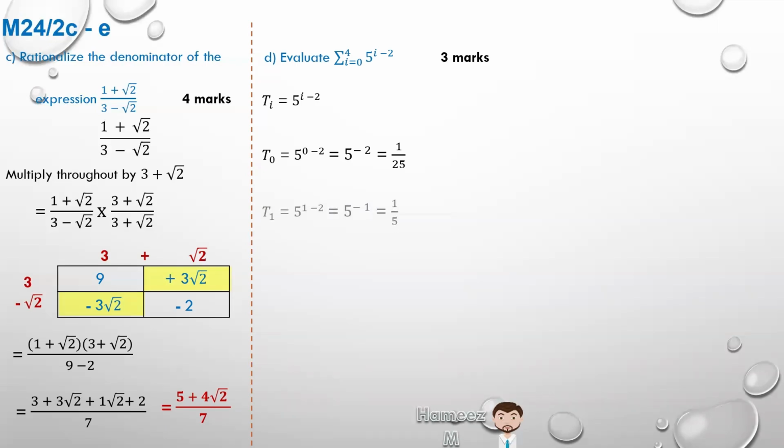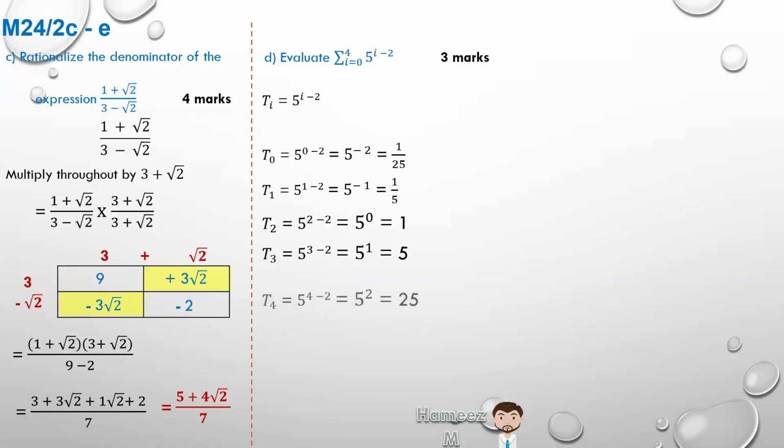T to the 1, we do the same. So it'll be 5 to the 1 minus 2, which is 5 to the power minus 1, which is 1 over 5. T to the 2 is 5 to the power 2 minus 2, which is 5 to the power 0. Anything to the power 0 is 1. For t to the power 3, we substitute in 5 to the 3 minus 2, which is 5 to the power 1. Anything to the power 1 is itself, so it's 5. And do we have a next term? Yes, we have up to 4. So for t to 4, 5 to the power 4 minus 2, which is 5 to the power 2, or 5 squared, which is 25.